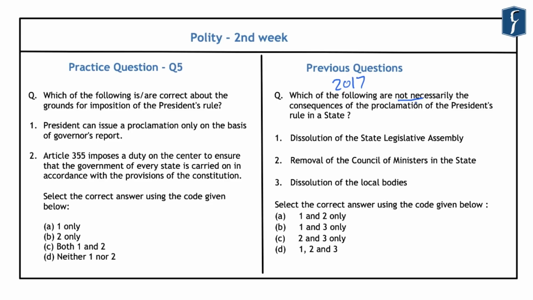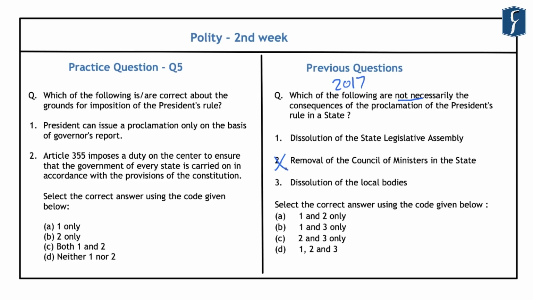And we note that when the President's rule is imposed in a state, the President dismisses the State Council of Ministers headed by the Chief Minister. So a necessary consequence of the proclamation of President's rule in a state is that removal of the Council of Ministers takes place immediately. However, regarding the first and third statements, these are not necessarily the consequences of the proclamation of President's rule in a state.